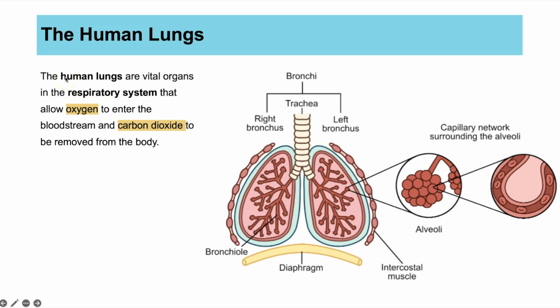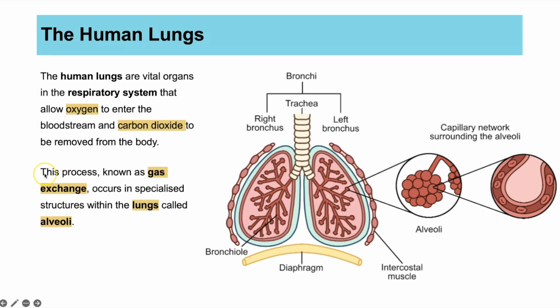So the human lungs are vital organs in the respiratory system, and this is where we have gas exchange happening. Oxygen is going to diffuse from the lungs into the blood, and carbon dioxide is going to diffuse from the blood back into the lungs to be exhaled. This process is known as gas exchange because you are exchanging gases. Gas from the air is exchanging the oxygen into the blood, and the gas carbon dioxide goes from the blood back out again from your lungs and is exhaled. Specifically, the gas exchange happens at a structure known as the alveoli.